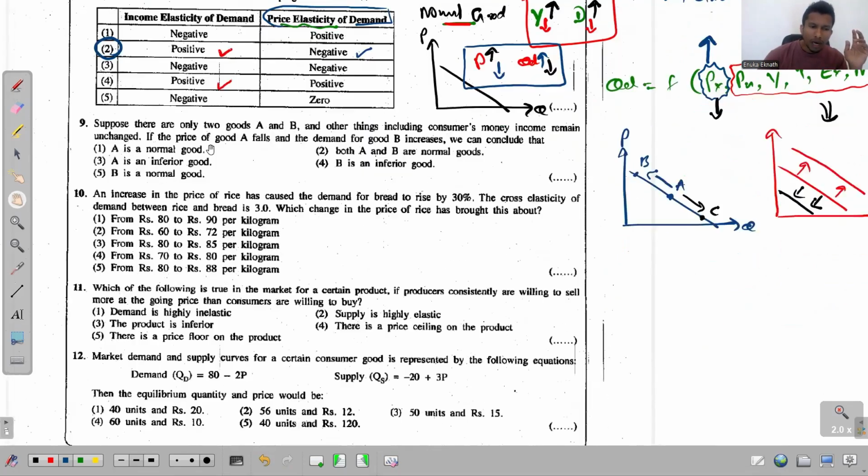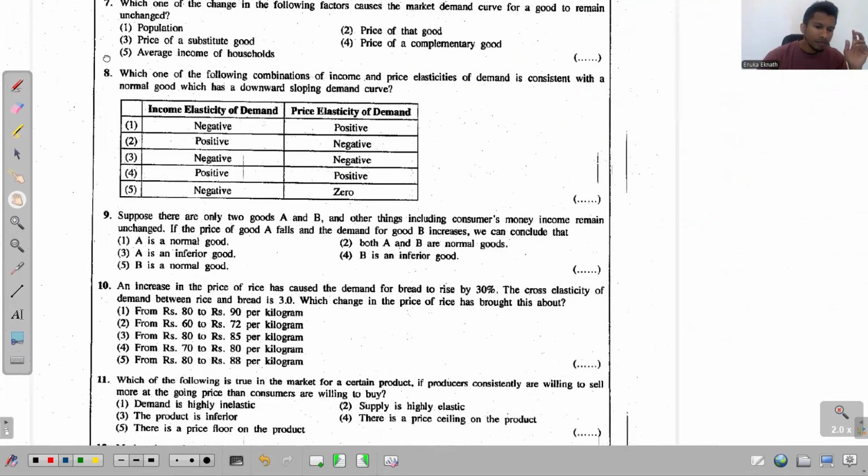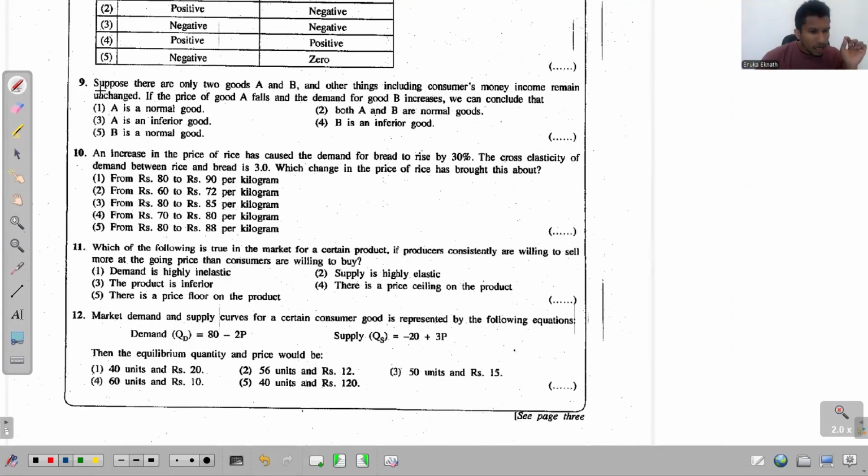Right. Now look at this question number 9. In question 9, it says, suppose there are only two goods, A and B, which means for this entire market, for this entire economy, we have only two goods, right? Only two goods. So what are the two goods? We get this good A, also we have this good B. And then it says, other things including consumers' money income remain unchanged. See that now. Money income.